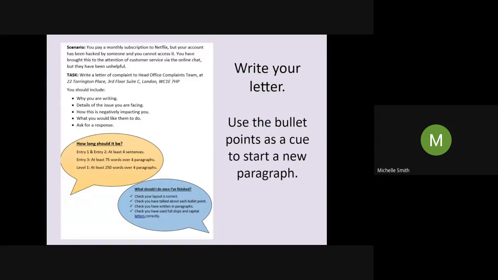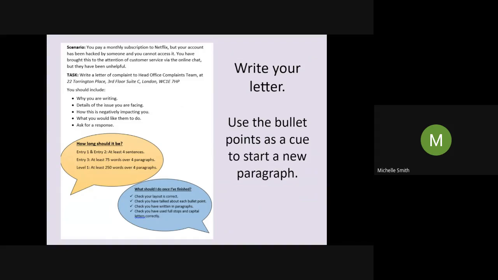Okay, so this is the complaint letter that is on Google Classroom that I've screenshotted here. So it has the scenario, it has the task, and it also has the bullet points that you need to start each new paragraph. So when you move on to a new bullet point, you should be starting a new line. It also gives you an idea of the word count. So if you're doing entry 1 or entry 2, we're expecting at least 4 sentences. If you're entry 3, we're expecting at least 75 words over 4 paragraphs. And if you're level 1, or also if you're level 2, we're expecting at least 250 words over 4 paragraphs.